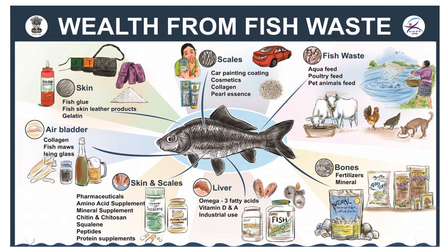From liver we can make the oil, fish oil, which is a good source of omega 3 or vitamin D and A. Similarly, the bones can be used as a mineral source, and in general fish waste can be made into fish meal as a source of feeding for aqua, poultry and livestock.